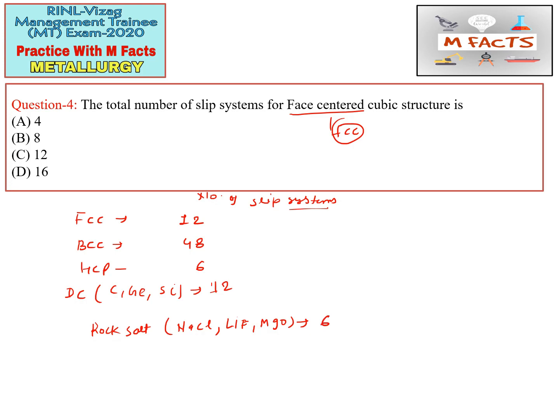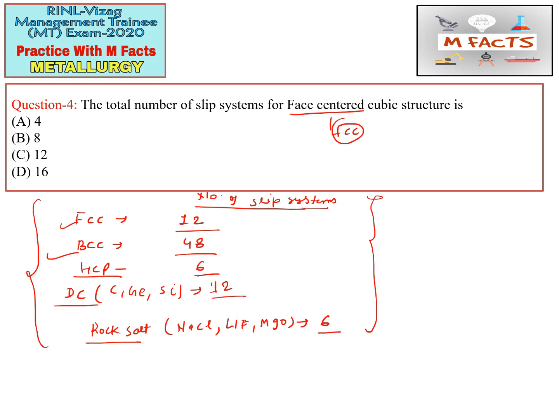I have already uploaded the slip plane and slip direction combination on our Instagram page. You may go through that post for a better understanding of this concept. So for FCC this is 12, for BCC this is 48, for HCP this is 6, for diamond cubic 12, for rock salt type this is 6. Here they are asking about face-centered cubic, meaning FCC, so 12 is correct. So C part is the correct answer.